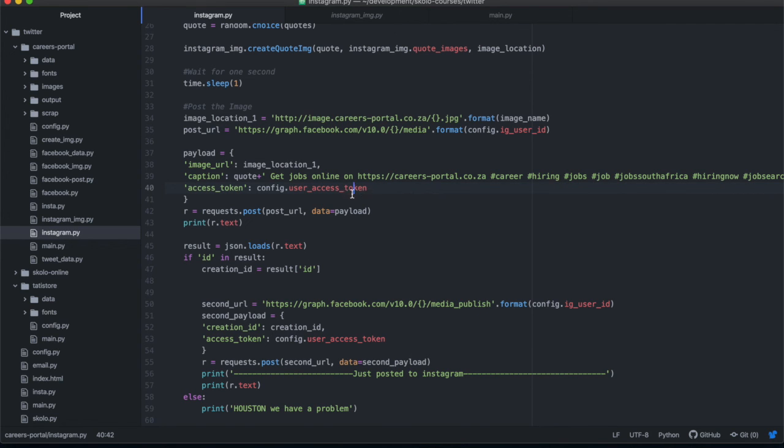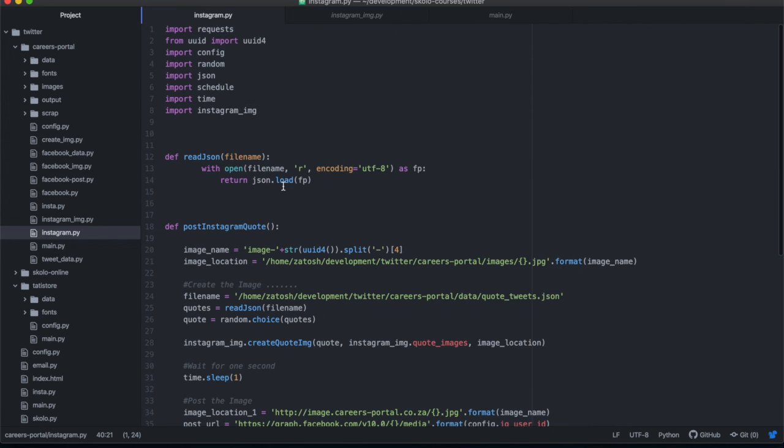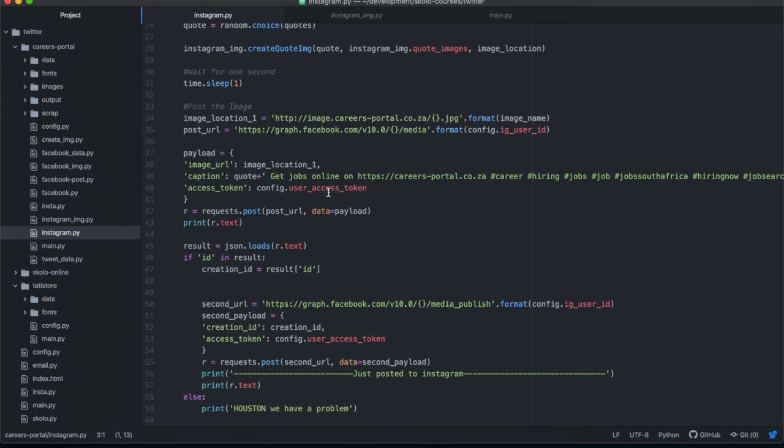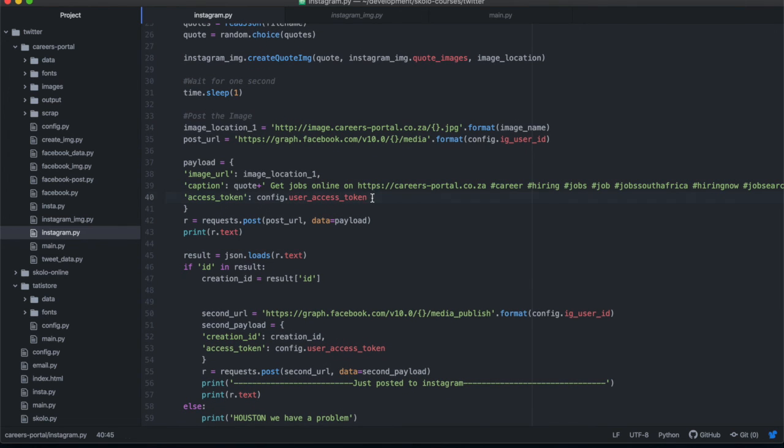You can either manually hard code it in here, or you can put it in your config file. And if you put it in your config file, make sure you import your config file at the top. In our case, we have it in our config file, and this is an access token that we've exchanged. It's now valid for 60 days, so every 60 days we have to go back and refresh it.